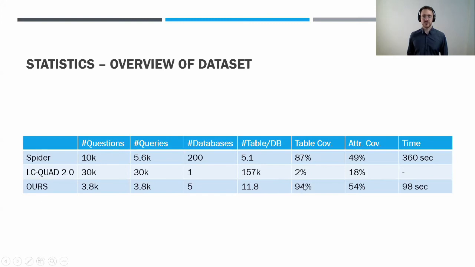And we also have a larger table coverage. Not only do we have more tables per database, but we also cover more of these tables in our questions. And the same with attributes. We cover a lot more attributes than the Spider corpus. The LC-QuAD corpus is different. It's based on SPARQL, and also here we have a lot more coverage than they have.